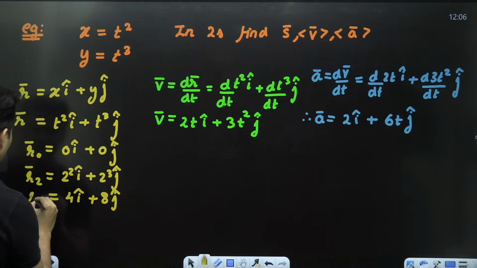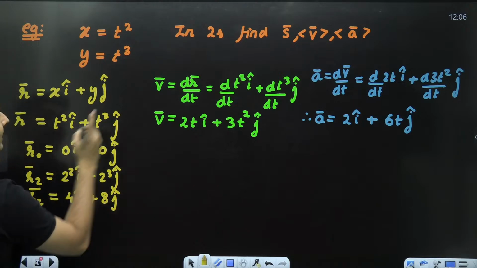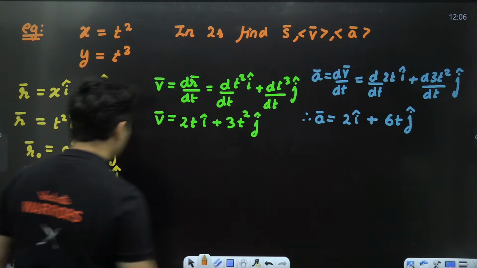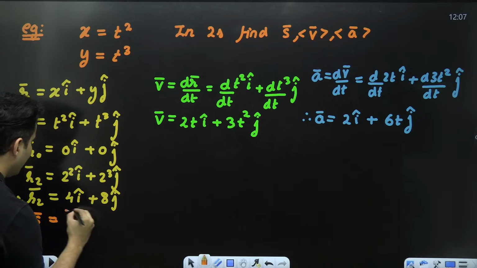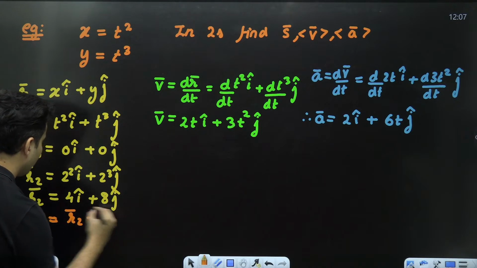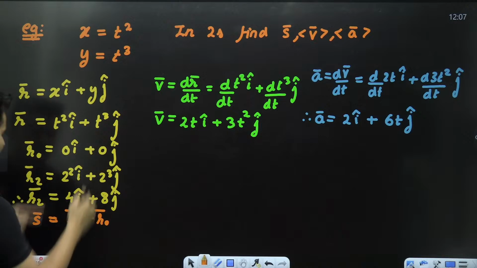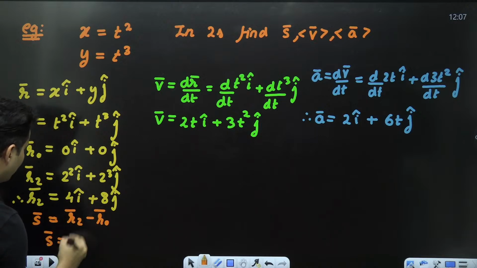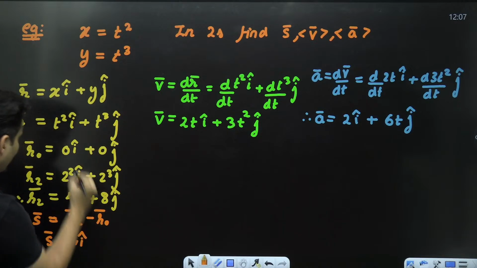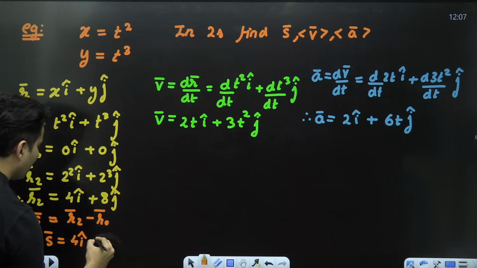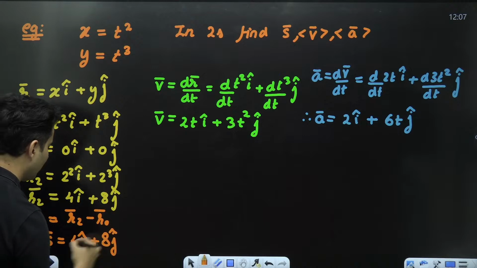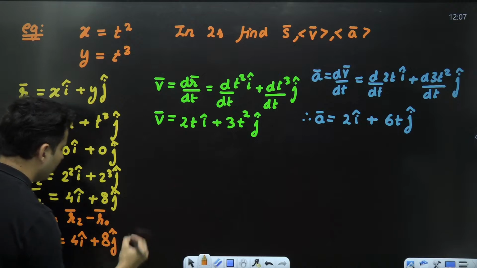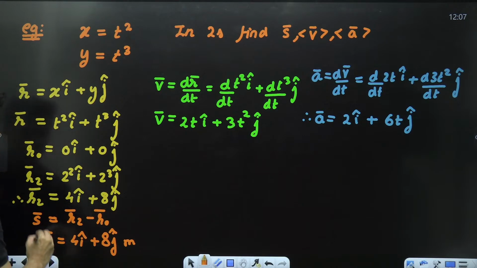But that is not the question. The question is find the displacement. What is displacement? Displacement is change in the position. That means final minus initial. This minus this. Coincidentally, our displacement comes out to be the same. So 4 minus 0i is 4i. 8j minus 0j is 8j only. So displacement is 4i cap plus 8j cap meters. That is the final answer for the first part.